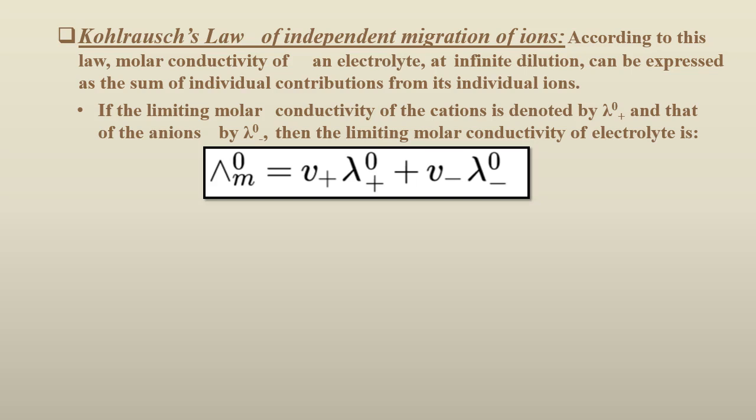From this, we can state the Kohlrausch law of independent migration of ions as follows. The molar conductivity of an electrolyte at infinite dilution is the sum of the values of the molar conductivities of the positive ion and negative ion present in it.